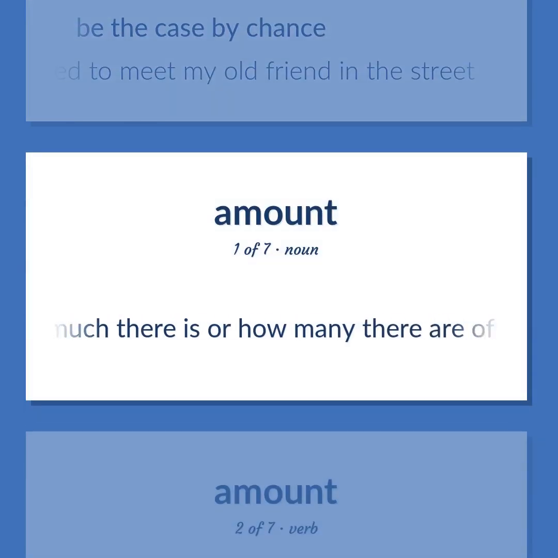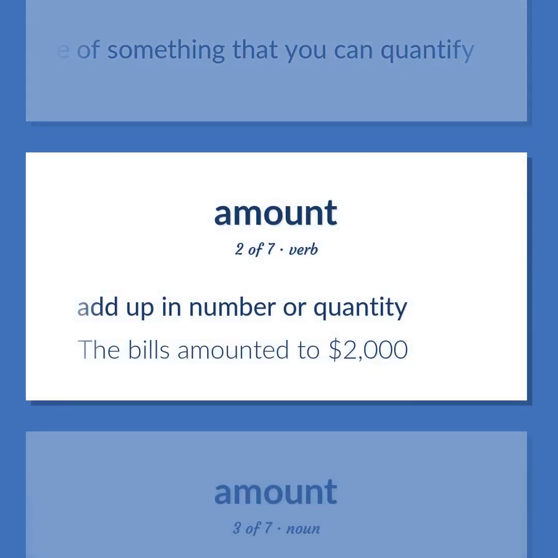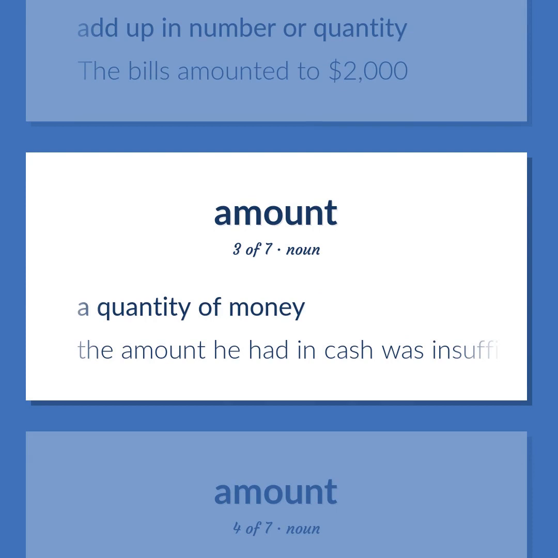How much there is or how many there are of something that you can quantify. Add up in number or quantity. The bills amounted to $2,000. A quantity of money. The amount he had in cash was insufficient.